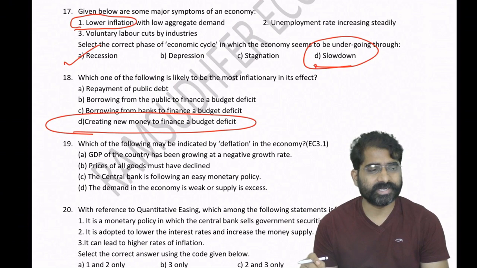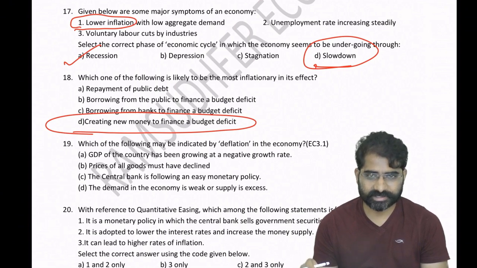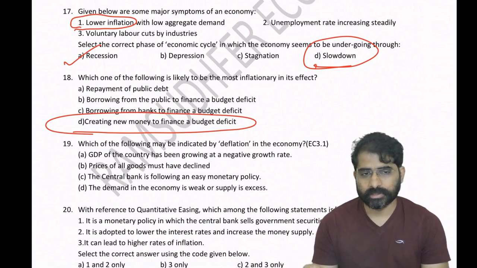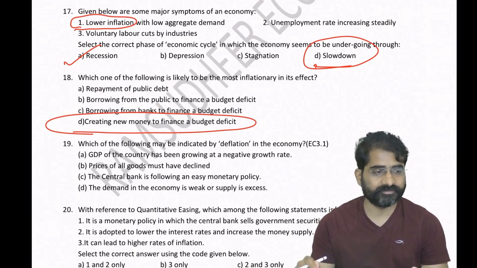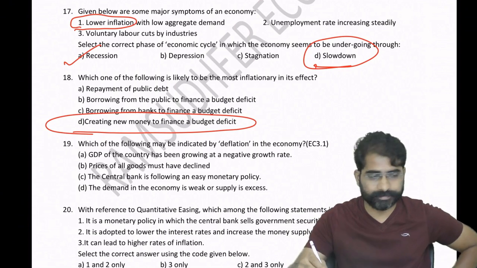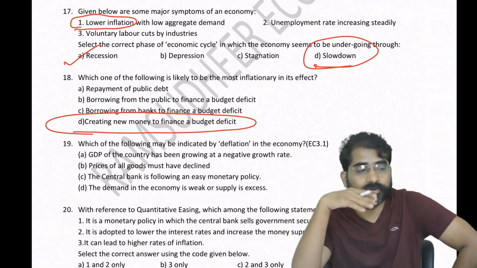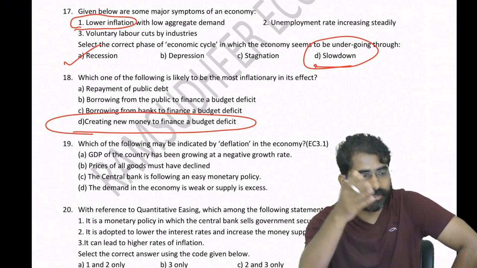What is technical recession? There is nothing like technical recession. As a technical definition, if I have to define recession, it is a negative growth rate continuously for more than 2 quarters. 2 quarters of negative GDP growth. Anyhow, when I am discussing national income, I will tell you again.